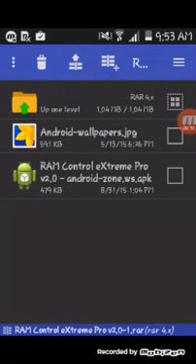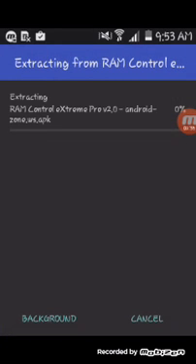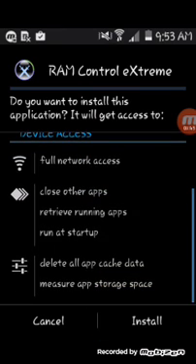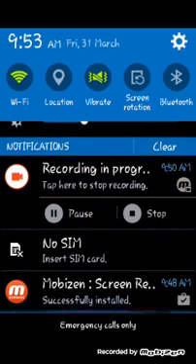You wait, and here, see RAM Control. Okay, then install it. Wait till you install it.